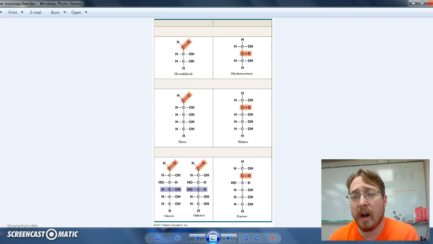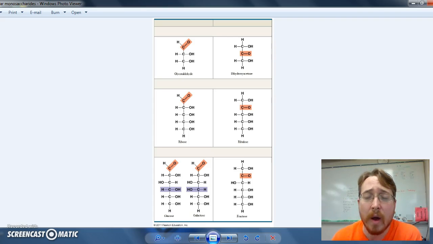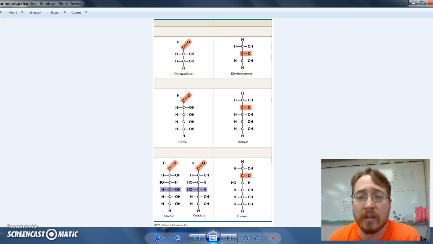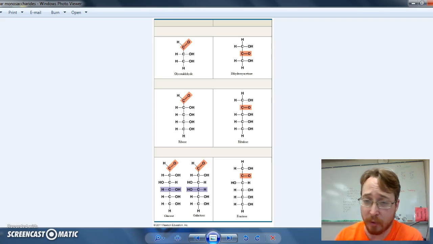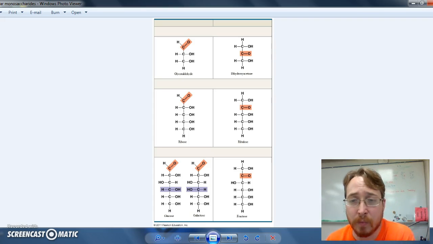Lipids also have carbon, hydrogen, and oxygen, but they do not have them in the same ratio. Lipids are primarily carbon and hydrogen for very, very long chains or many, many rings, and then they've got a little bit of oxygen. Well, because carbohydrates have so much oxygen, instead of being nonpolar, they are polar. That oxygen does not share those electrons evenly. It's got a high electronegativity, and so they have partial charges all throughout the molecule. And that is what we see in carbohydrates. Because they're polar, they are able to dissolve in water, and that's significant.